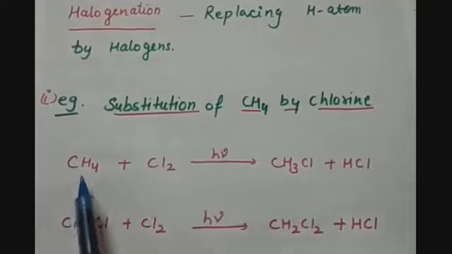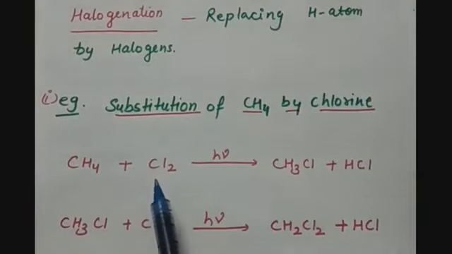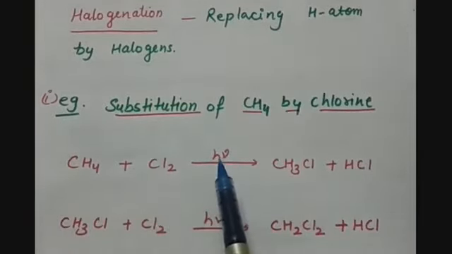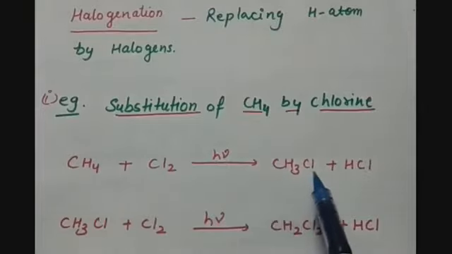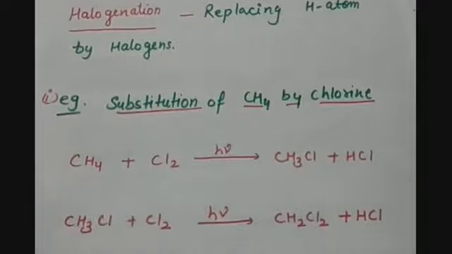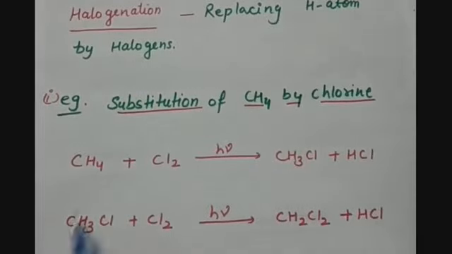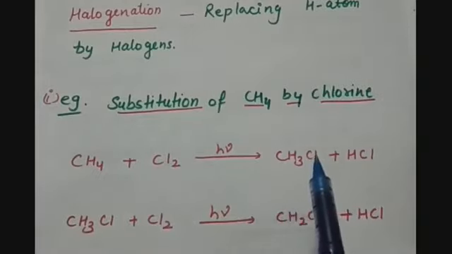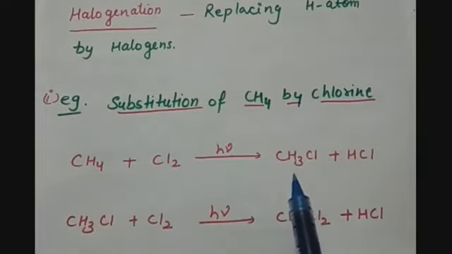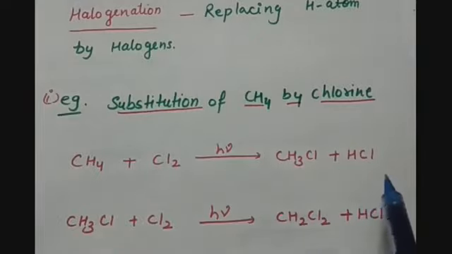So when methane gas reacts with chlorine in the presence of sunlight, it produces CH3Cl. As we have studied the nomenclature now, we know that this is methane reacting with chlorine and producing CH3Cl. So Cl is the substituent group, CH3 is the methyl group. So it is chloromethane, along with the production of HCl, hydrochloric acid.